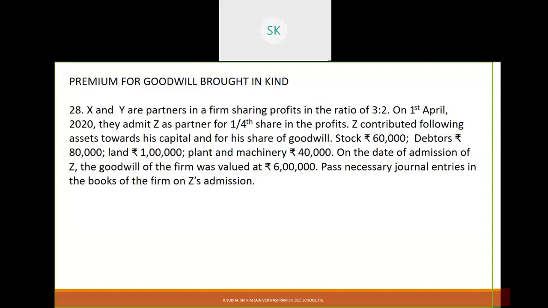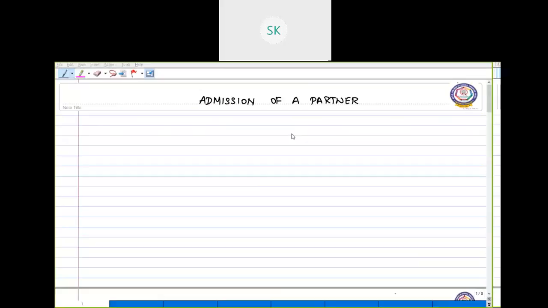So we'll see what is the treatment. Sum number 28. So here, first we have to see what is the sacrificing ratio.